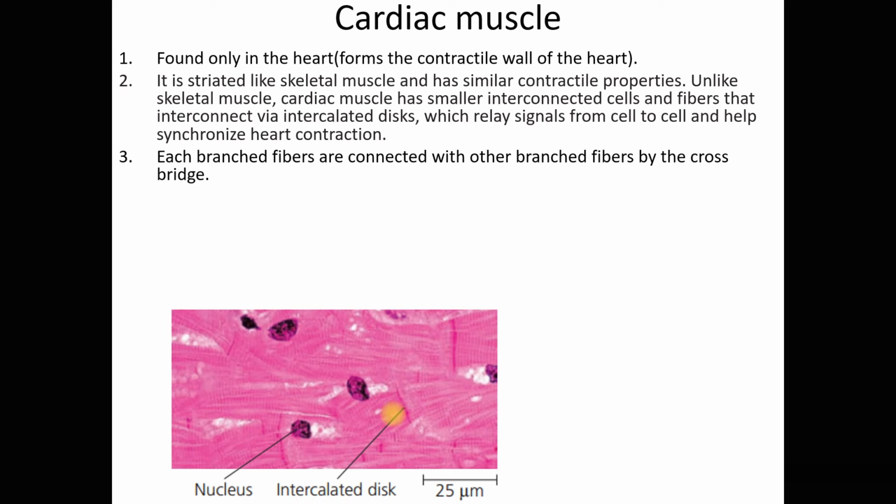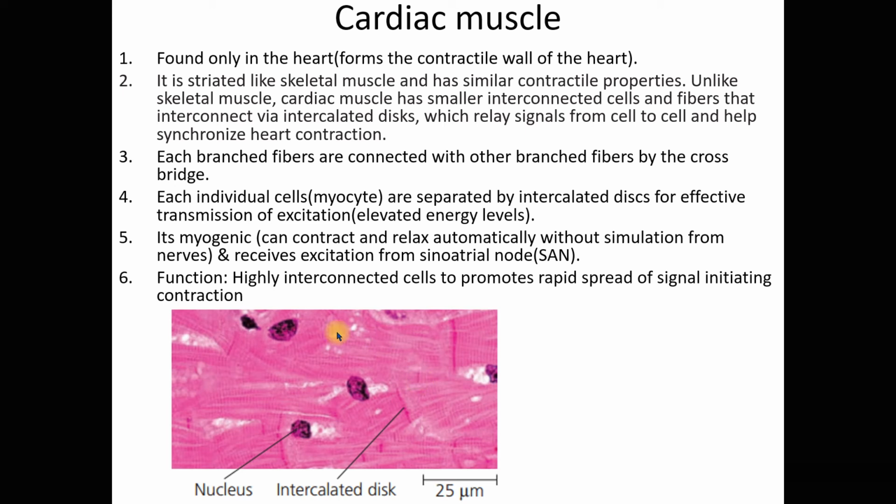Now, each branched fiber is connected. You can see how this fiber here is connected with the other. They are branching out here, and these branched fibers are connected by the cross bridge. The cross bridge is visible here.